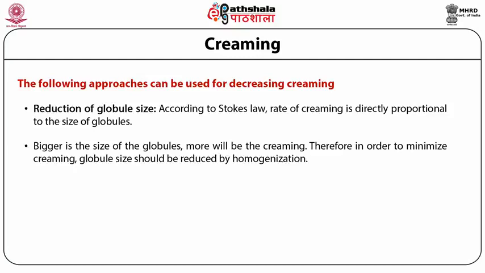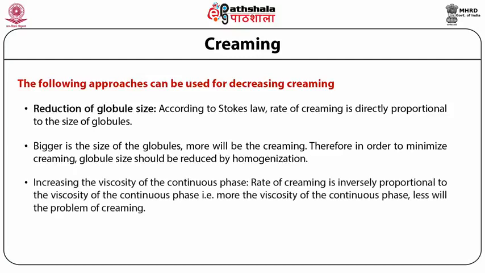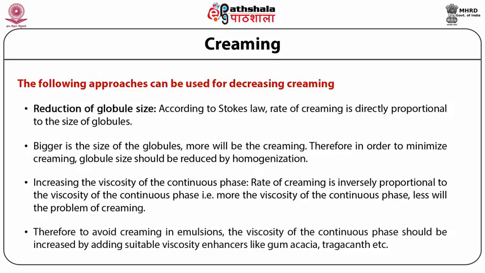The second approach is to increase the viscosity of the continuous phase. The rate of creaming is inversely proportional to the viscosity of the continuous phase, which means the more the viscosity of the continuous phase, the less will be the problem of creaming. Therefore, to avoid creaming in emulsions, the viscosity of the continuous phase should be increased by adding suitable viscosity enhancers like gamma-cassia, tragacanth, etc.